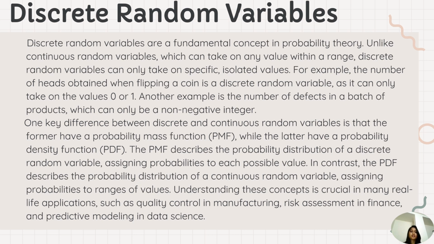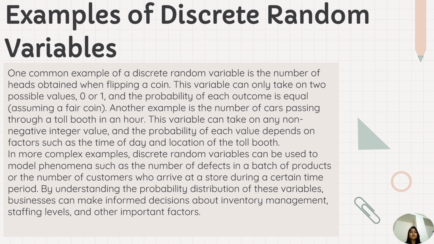One key difference between discrete and continuous random variables is that the former have a probability mass function while the latter have a probability density function. The PMF describes the probability distribution of a discrete random variable, assigning probabilities to each possible value. In contrast, the PDF describes the probability distribution of a continuous random variable, assigning probabilities to ranges of values. Understanding these concepts is crucial for real-life applications such as quality control in manufacturing, risk assessment, and predictive modeling in data science.